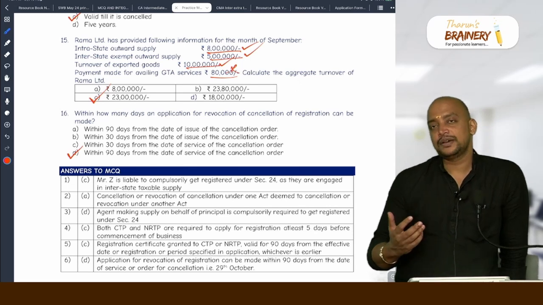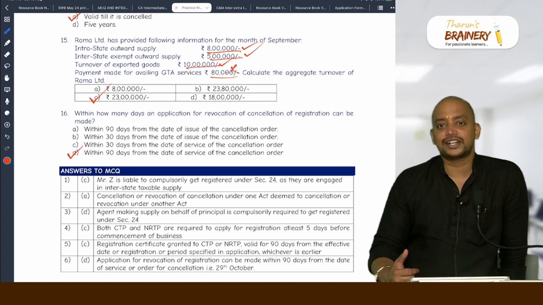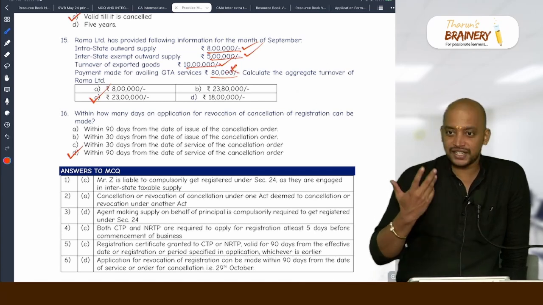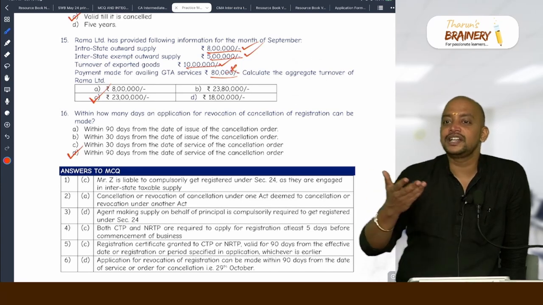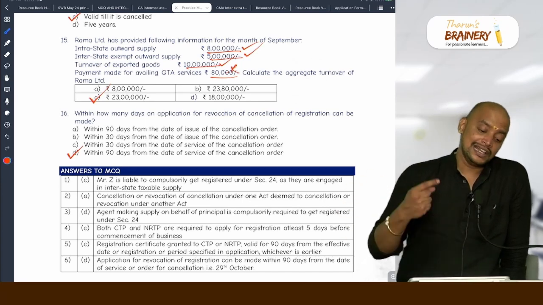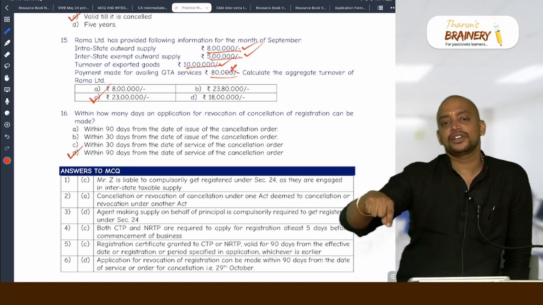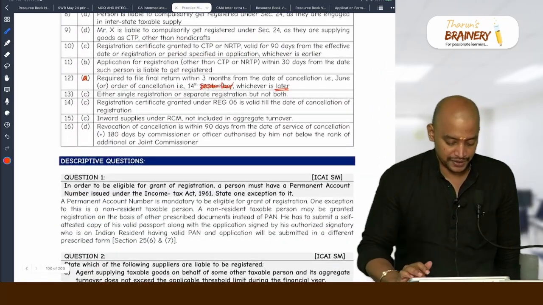For example, lot of students will be complaining to us, sir, books not dispatched, sir, books not dispatched. We dispatch the books, but you have not received it. That is not in our hand. Courier will take some time, no? So it may take 2 days, 3 days, etc. Like that. The date on which you received the order, from there 90 days. Service of cancellation order.